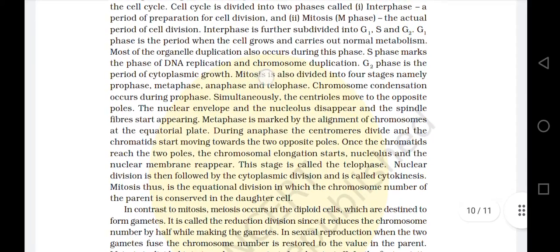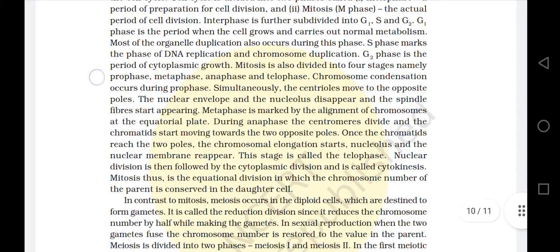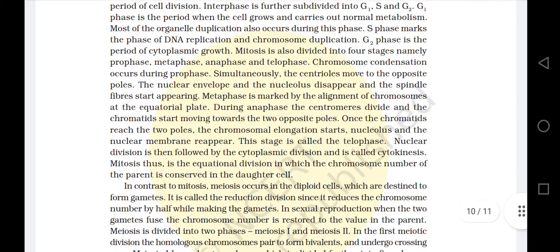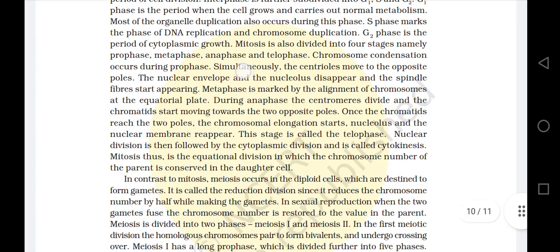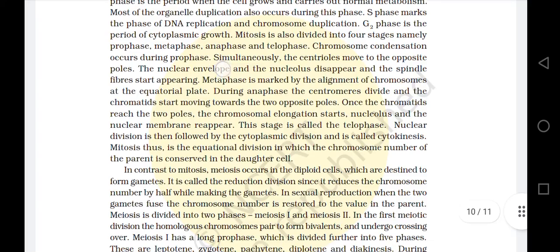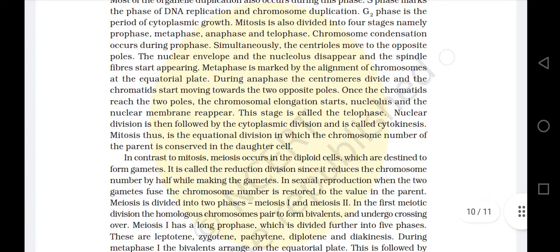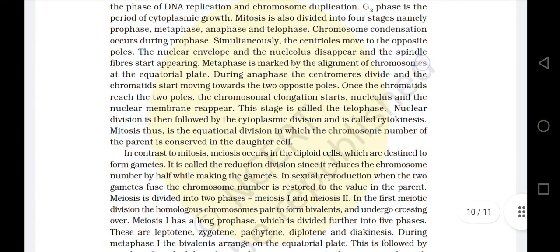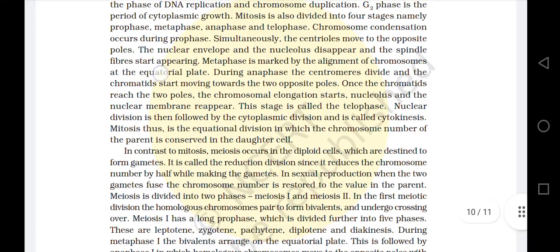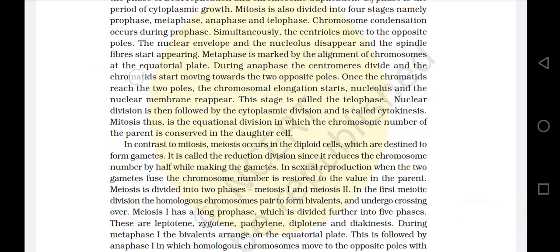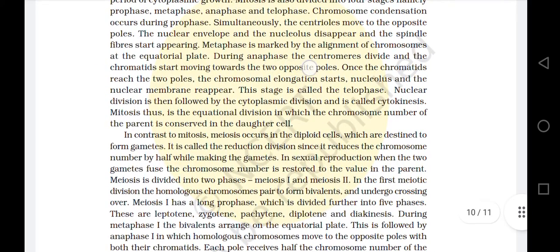Mitosis is also divided into four stages, namely prophase, metaphase, anaphase, and telophase. Chromosome condensation occurs during prophase. Simultaneously, the centrioles move to the opposite poles, the nuclear envelope and the nucleolus disappear, and the spindle fibers start appearing. Metaphase is marked by the alignment of chromosomes at the equatorial plate. During anaphase, the centromere divides and the chromatids start moving towards the two opposite poles.